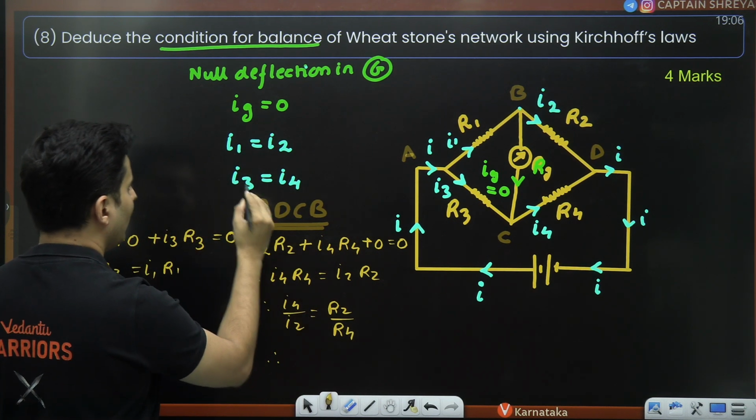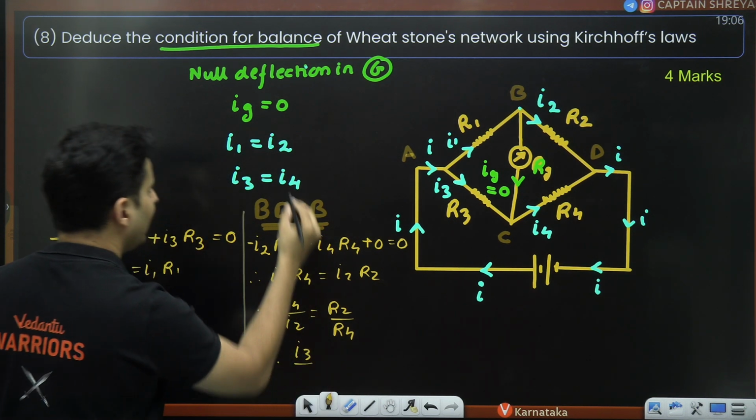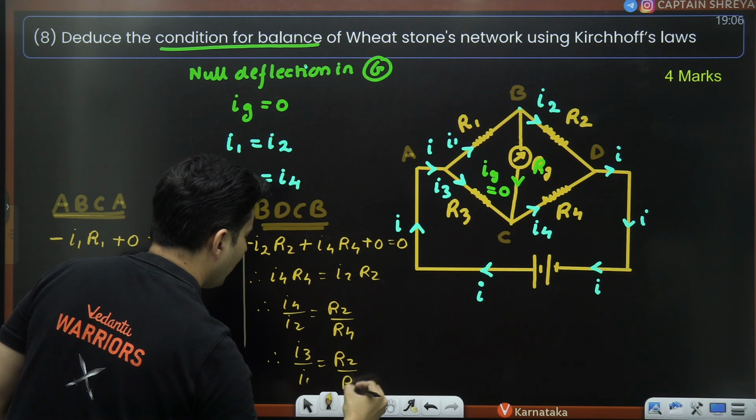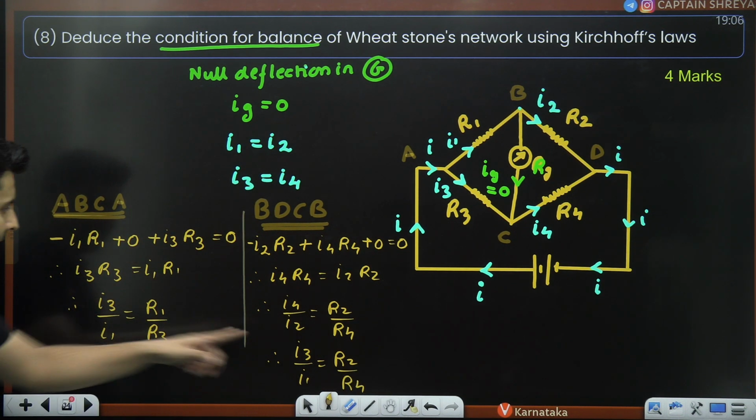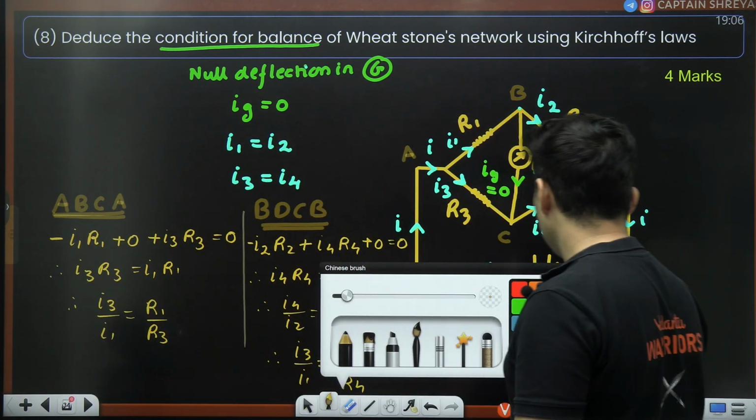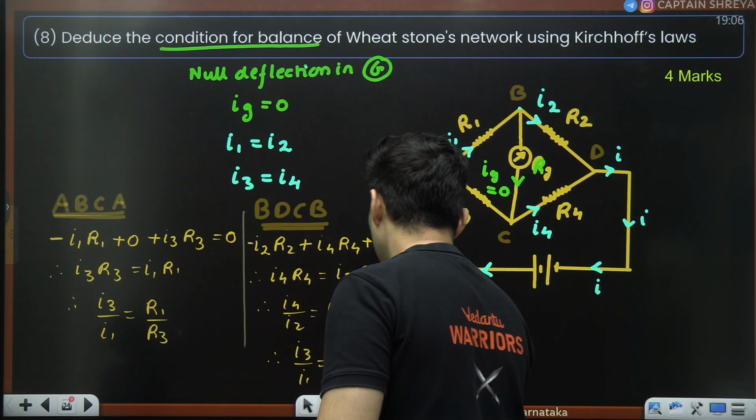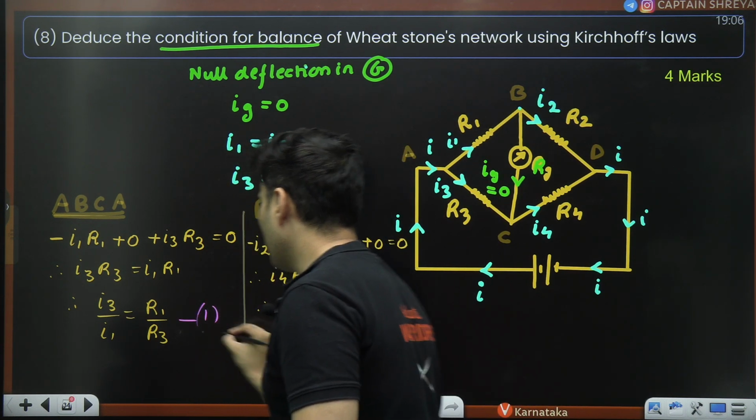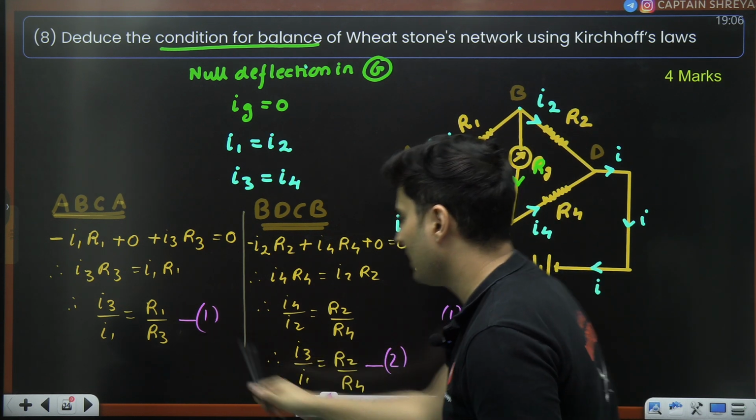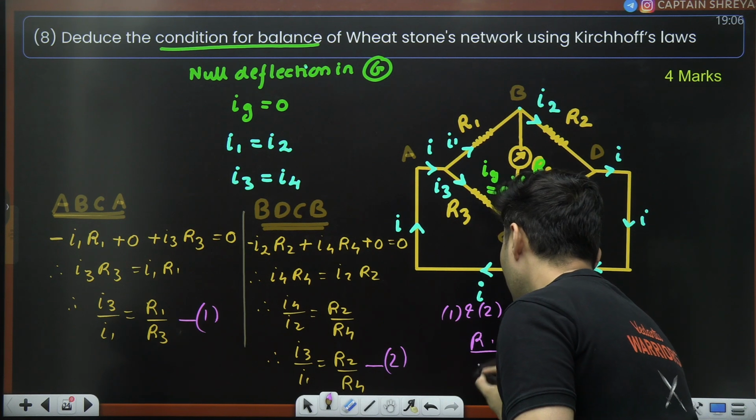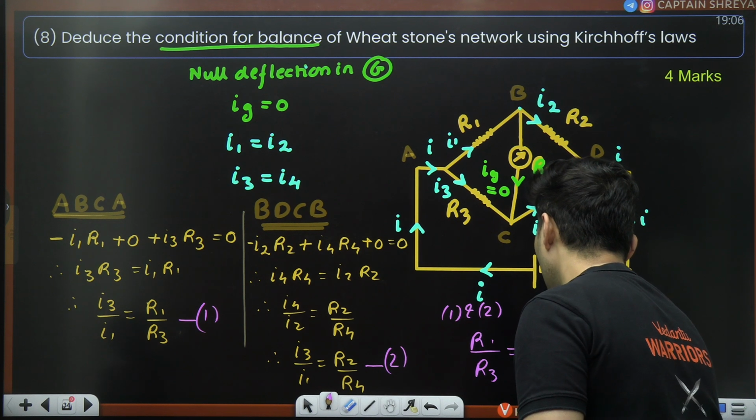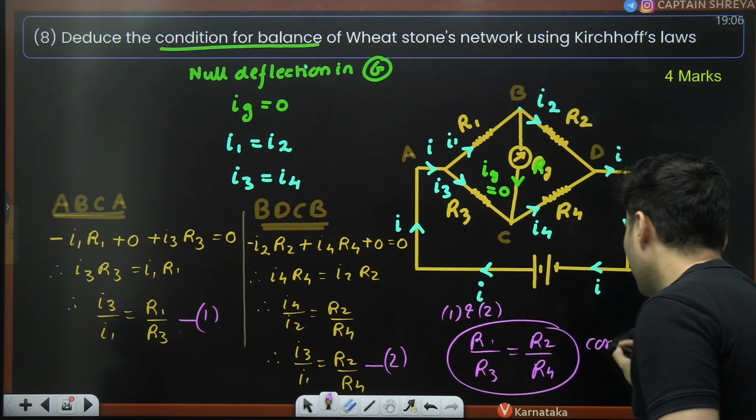But what is I4? I4 is I3. What is I2? I2 is like I1. Will be R2 by R4. I3 by I1, R1 by R3, R2 by R4. Therefore, from both these equations, equation number 2 and equation number 1, what does equation number 1 and 2 tell you? LHS is same, so RHS should be same. So R1 by R3 is equal to R2 by R4. So this is your condition.